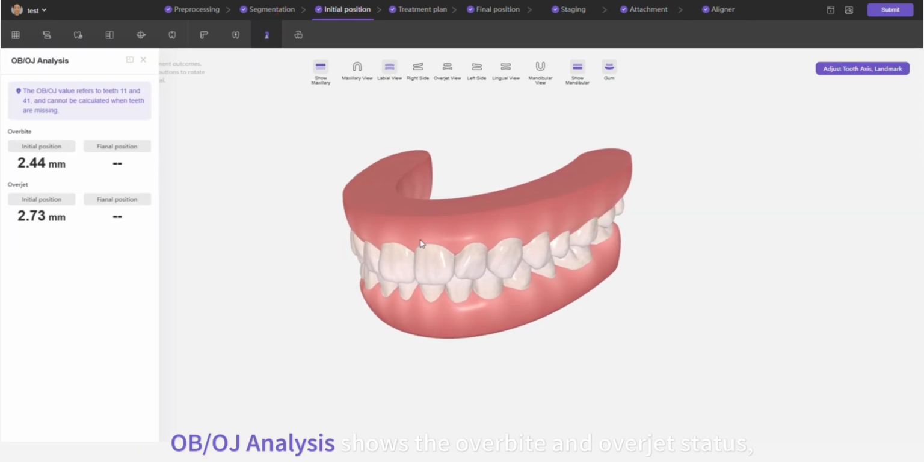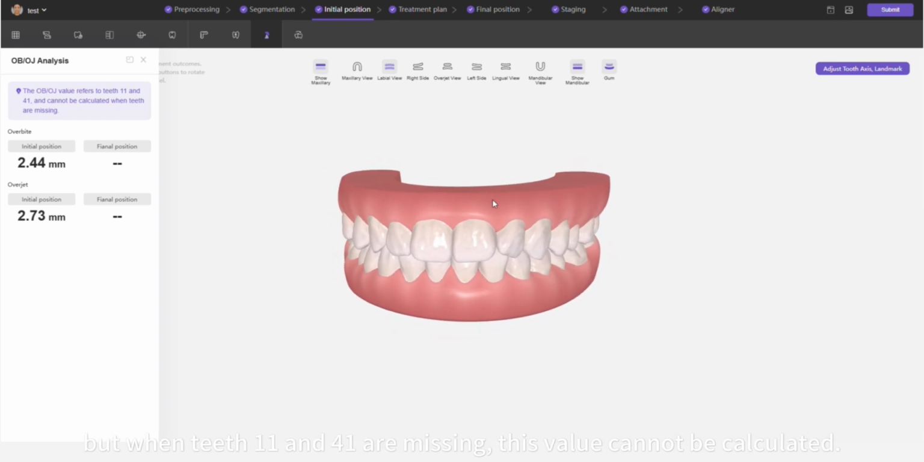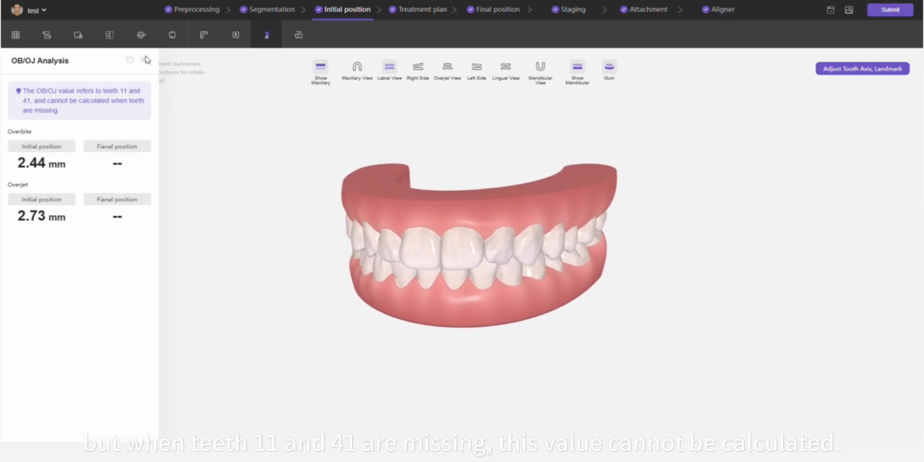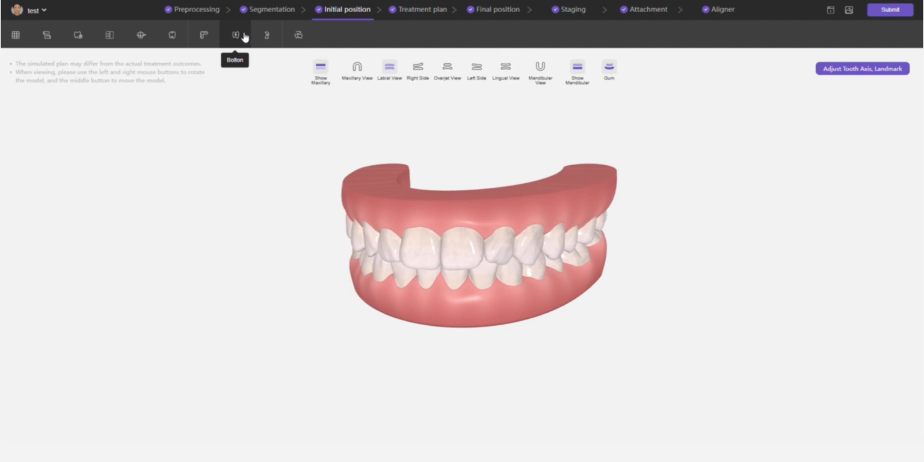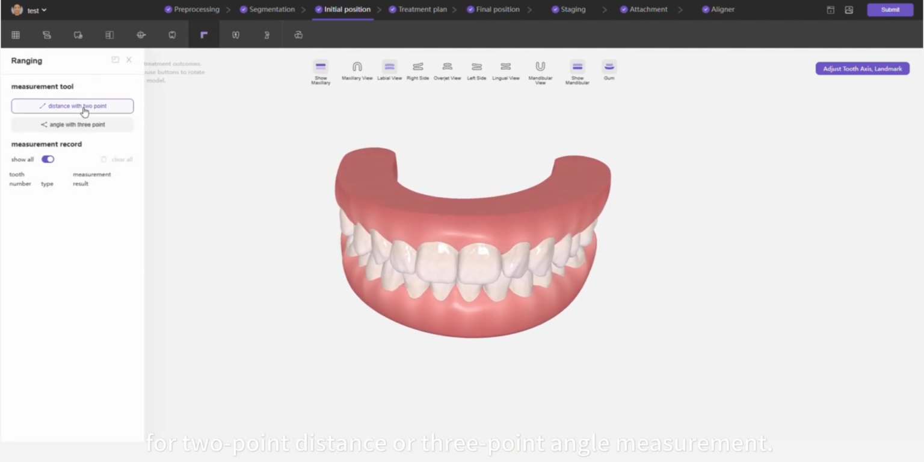OB/OJ analysis shows the overbite and overjet status, but when teeth 11 and 41 are missing, this value cannot be calculated. The measuring tool allows doctors to add points on the model for 2-point distance or 3-point angle measurement. Their records appear on the left side.